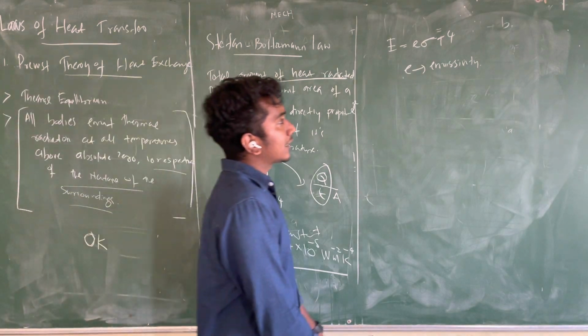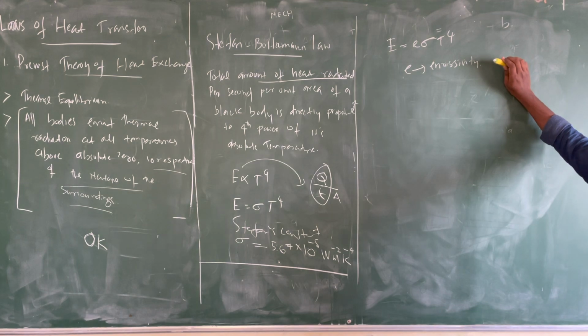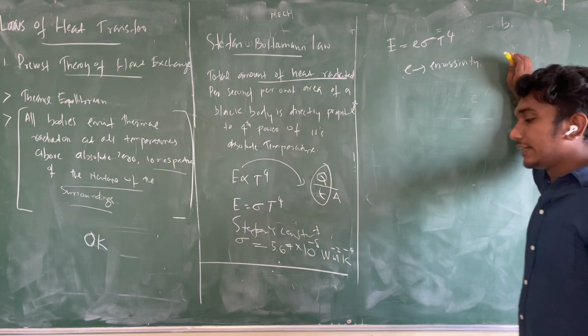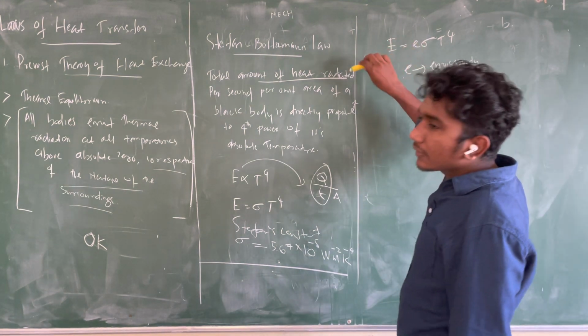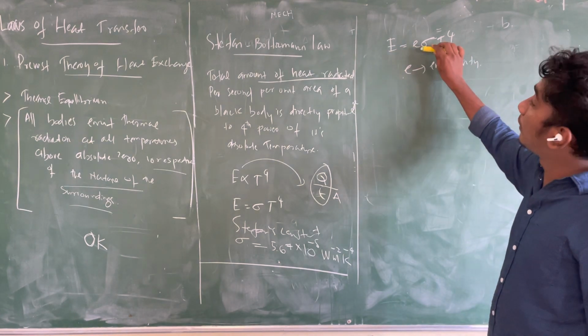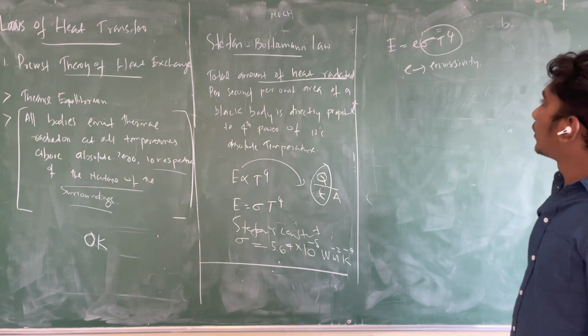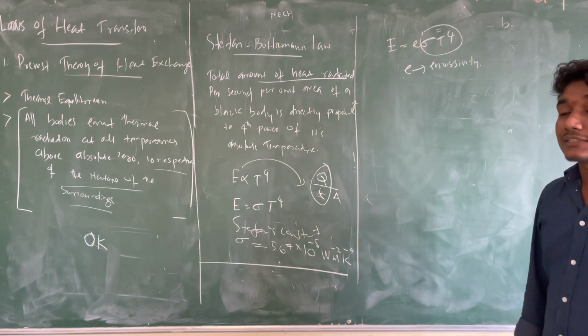Another thing, look at this. The amount of heat radiated per second per area is also E equal to epsilon sigma T raised to 4. That is the Stefan-Boltzmann law, but what is this epsilon? It is known as emissivity.